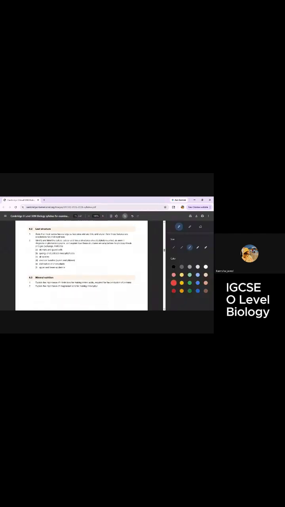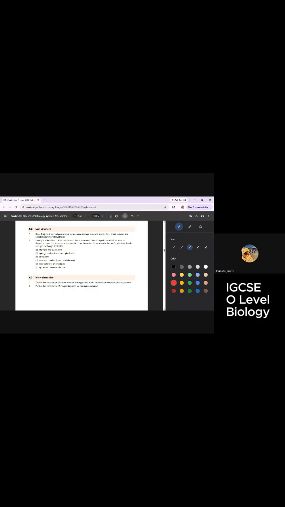Then we have the leaf structure. What is a leaf structure? There are two types of leaf. One is dicot and the other is monocot. The dicot has a network of lines on the leaf, and the monocot has parallel lines. That's the difference between dicot and monocot.